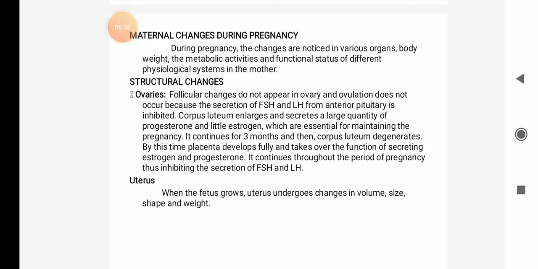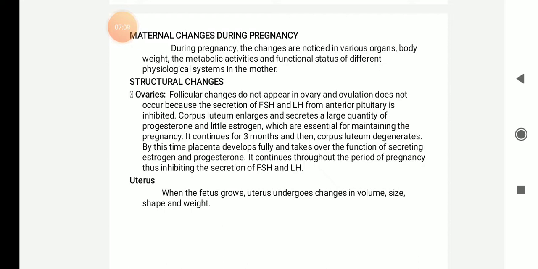In the ovaries, the follicular changes do not appear, that is, there won't be any ovulation, because the secretion of FSH, that is follicle stimulating hormone, and luteinizing hormone from the anterior pituitary is inhibited. So the corpus luteum will enlarge and thus secretes a large quantity of progesterone and a small quantity of estrogen, which are essential for maintaining the pregnancy.